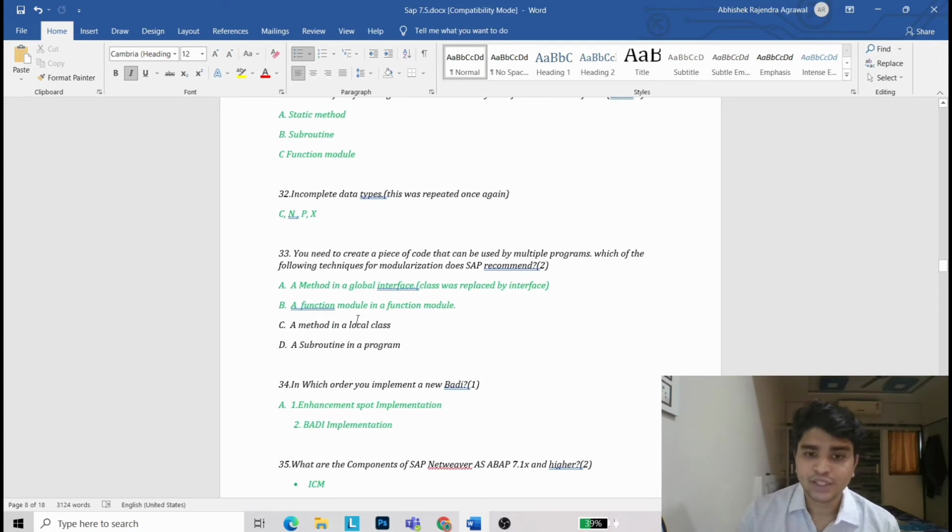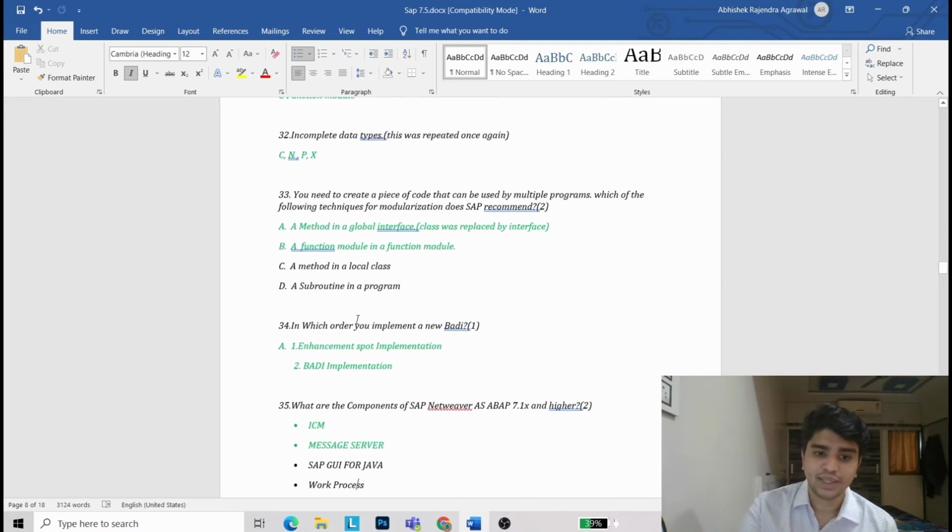You need to create a piece of code that can be used by multiple programs. Which of the following techniques for modularization does SAP recommend? A method in a global interface, a function module in a function group. Now 34th question: in which order do you implement a new BADI? Enhancement spot, implementation, BADI implementation.